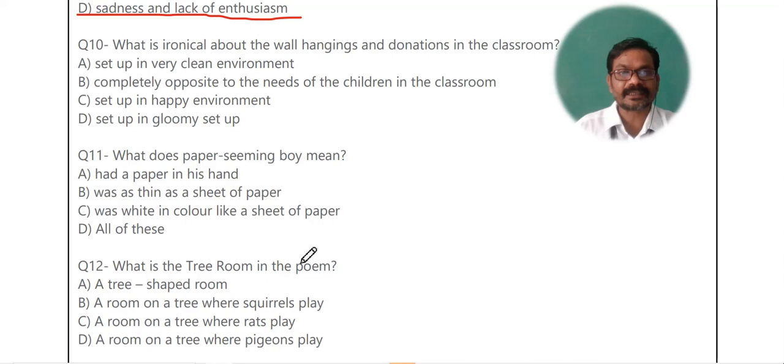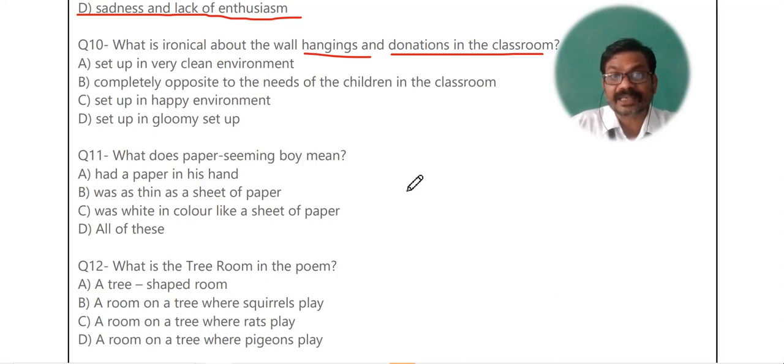What is ironical about the wall hanging and donations in the classroom? You must have seen in the classroom donations, the people those who have donated, and some hangings are also there. Shakespeare's head, you must have read in the poem. So what does it symbolize? What is ironical about the wall and the donations?